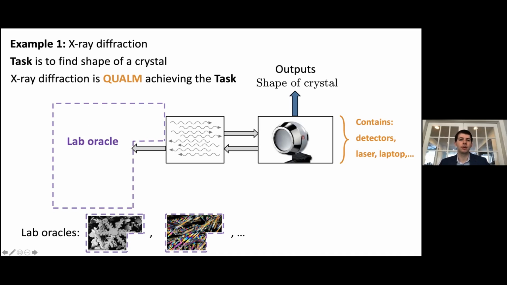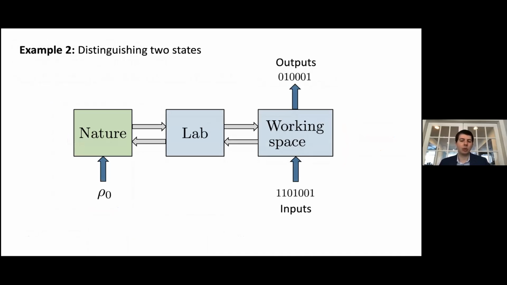Now, another example, which is slightly more abstract and is along the lines that we're going to pursue shortly for proving theorems, is distinguishing between two quantum states. Here, we're not going to worry about the inputs to nature and the inputs to the working space. We'll have those be fixed.